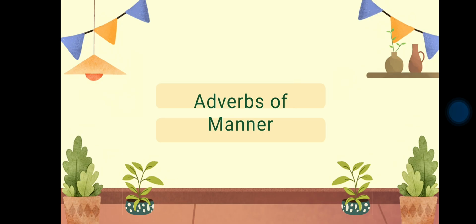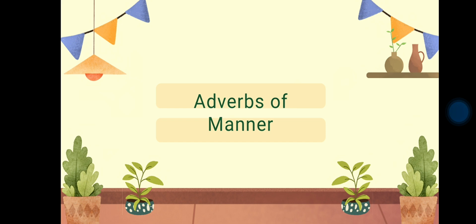Alright? Adverbs of manner indicate how an action is performed or how something occurs. They modify verbs, adjectives, or other adverbs and typically answer the question how.